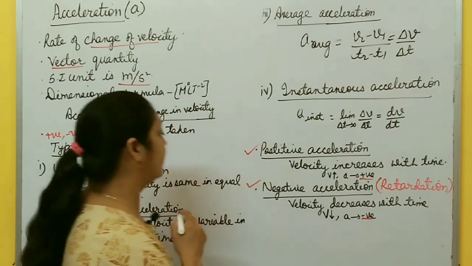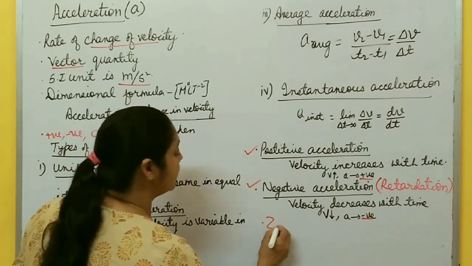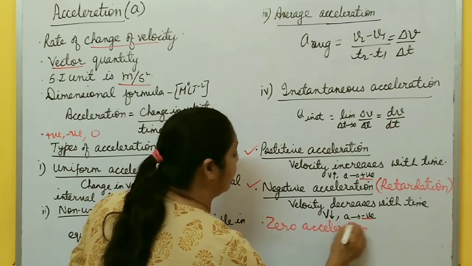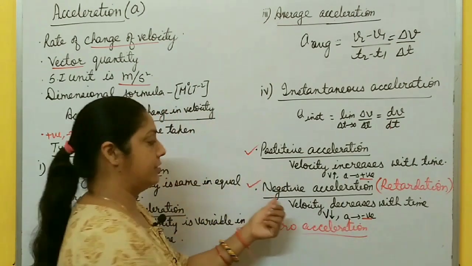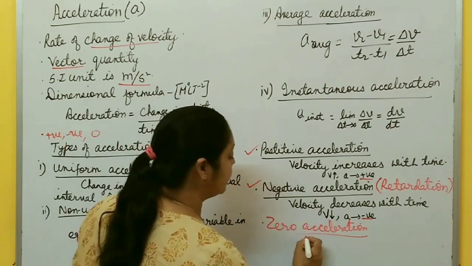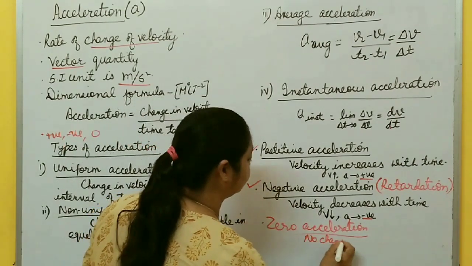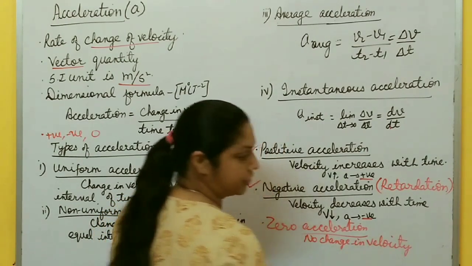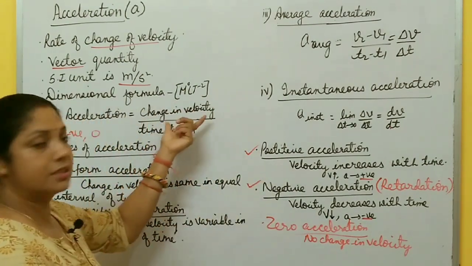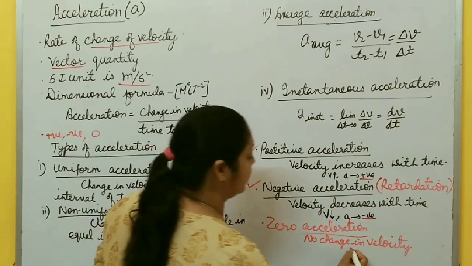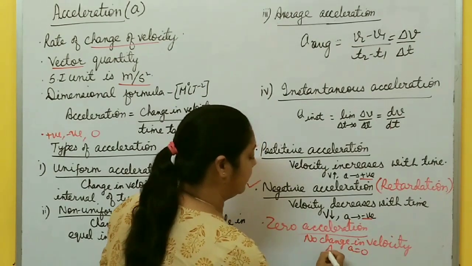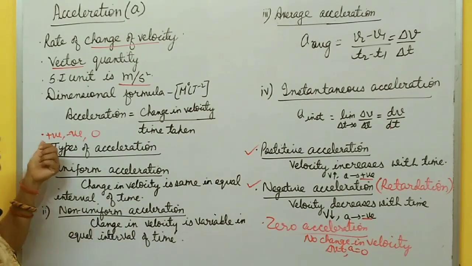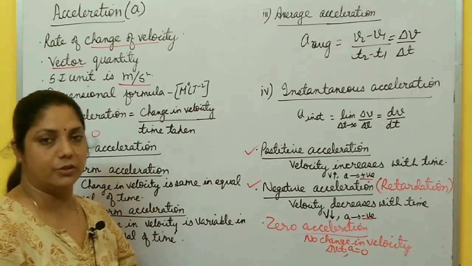Means negative acceleration, right? Then 0 acceleration. What is 0 acceleration? If there is no change in velocity. Velocity increases, positive acceleration. Velocity decreases, negative acceleration. 0 acceleration means no change in velocity. Velocity is same throughout the motion. If velocity is same, it means change in velocity is 0. So acceleration is also 0. Right now delta V is 0. So acceleration is 0. So in this way you can define positive acceleration, negative acceleration and 0 acceleration.